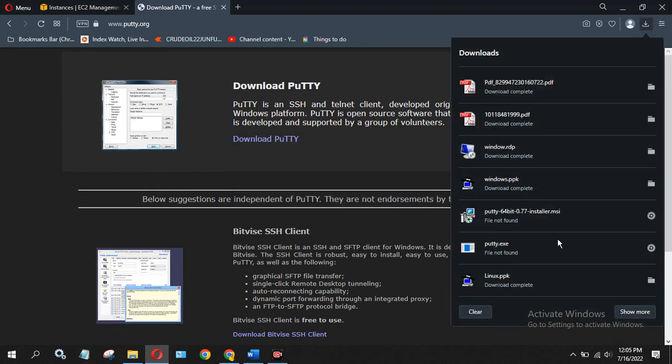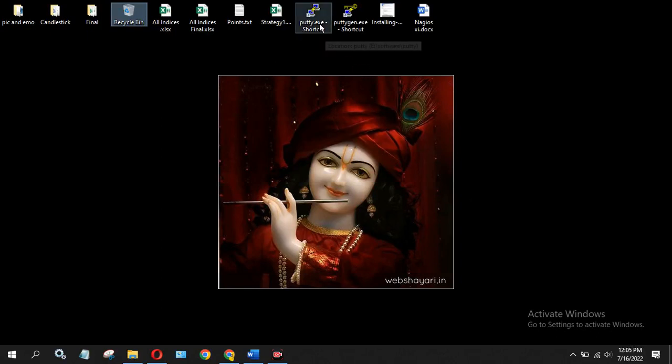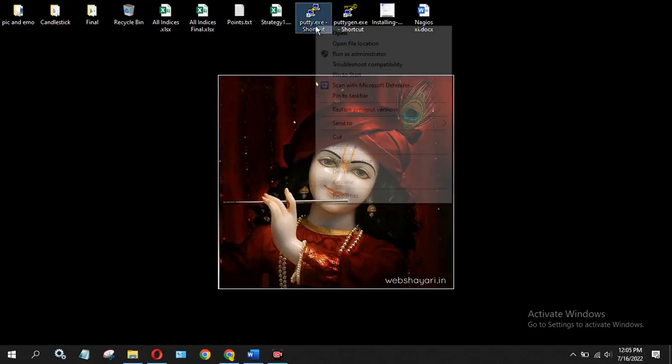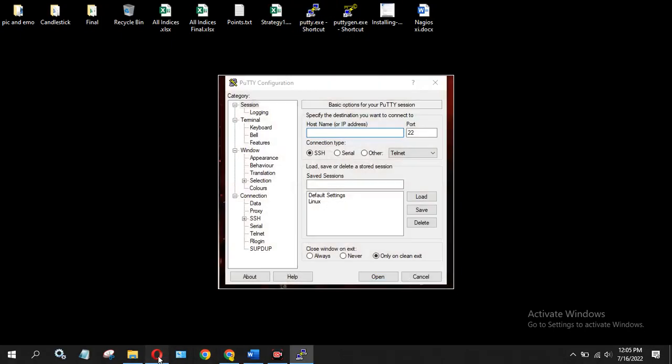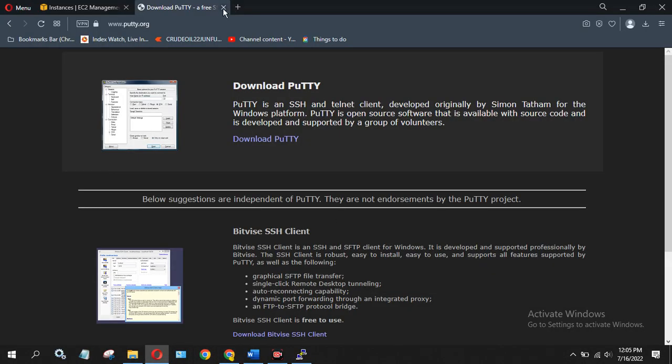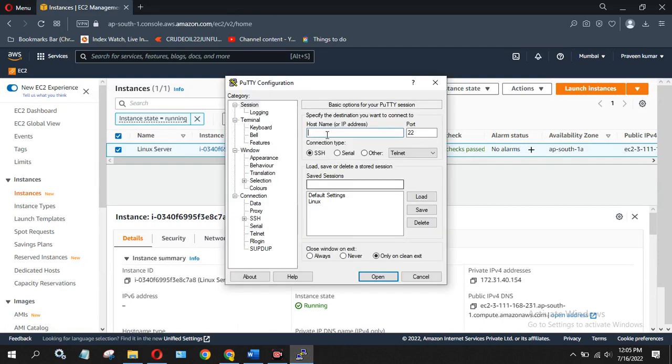Once you click on download, it will download Putty, putty.exe. I have downloaded two Putty copies. Once Putty is downloaded, open Putty over here. I have just copied the public IP address of this EC2 instance, and you have to paste it in Putty. Control V here.